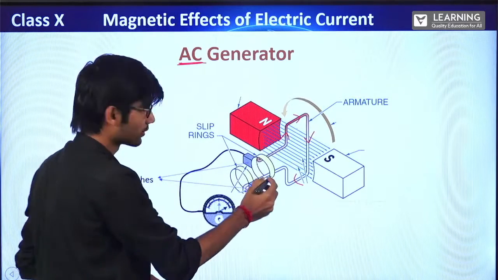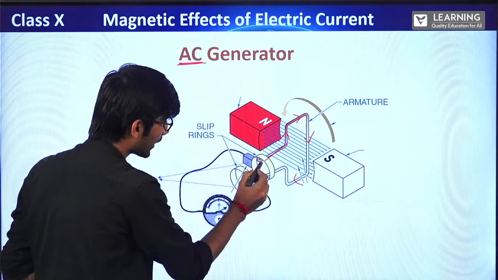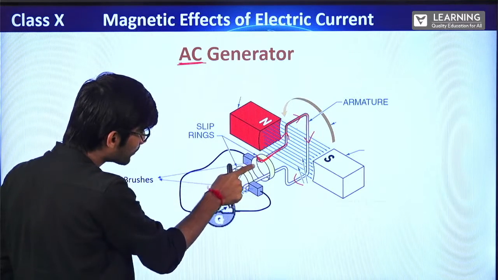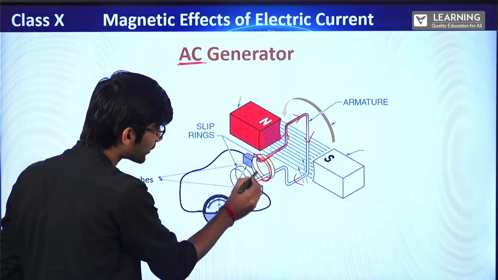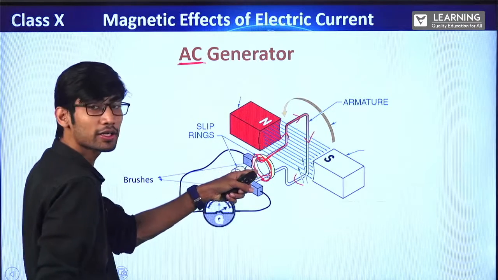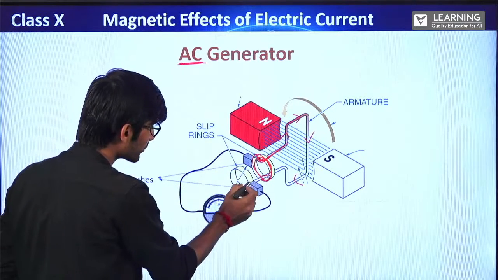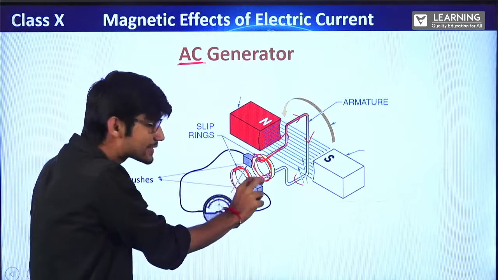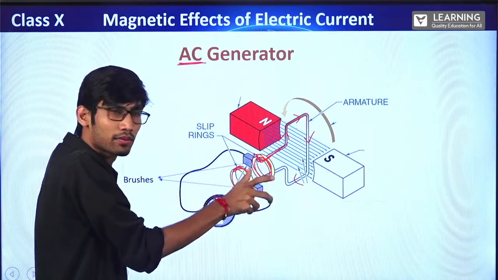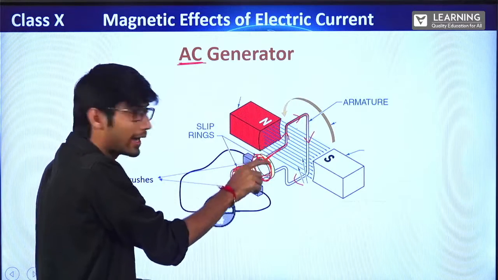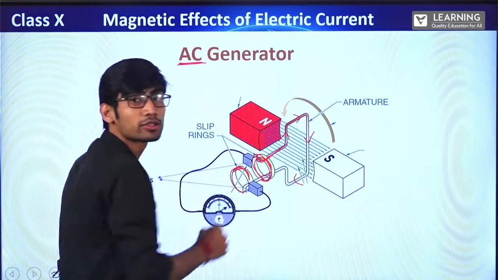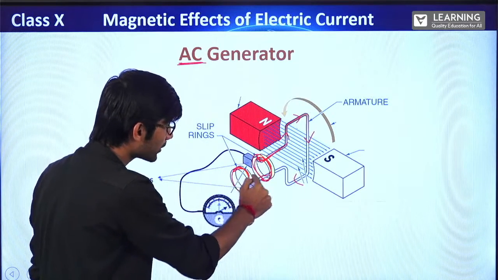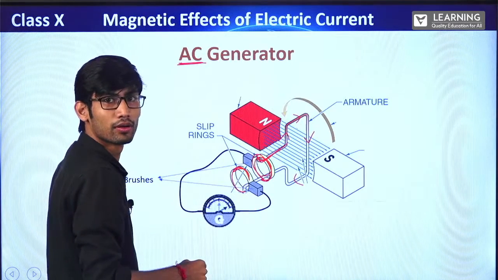It rotated. Now this wire came here, but this brush is still connected to the same slip ring, and here also this brush will be connected to the same slip ring. So this slip ring will be touching this brush here also. And this side of the wire is permanently connected to the slip ring.